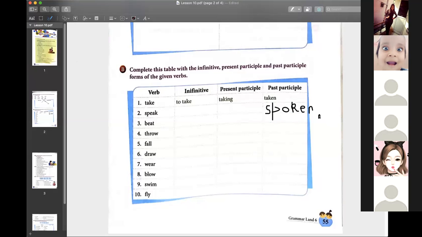Like this, you have to do. No, that is spoken, not speaking. Spoken. Fine.